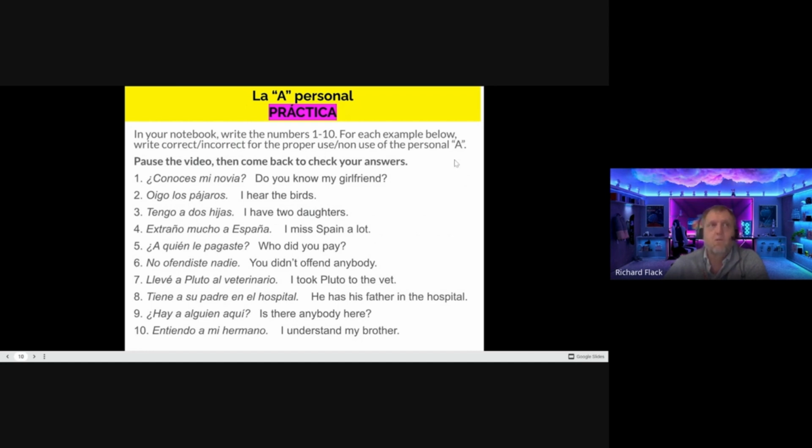So remember, we're only using the personal a if the direct object is a person or a pet. So you're thinking about, did we put the personal a if we have a direct object that's a person or a pet? Or did we leave the personal a out if it's not a person or a pet?